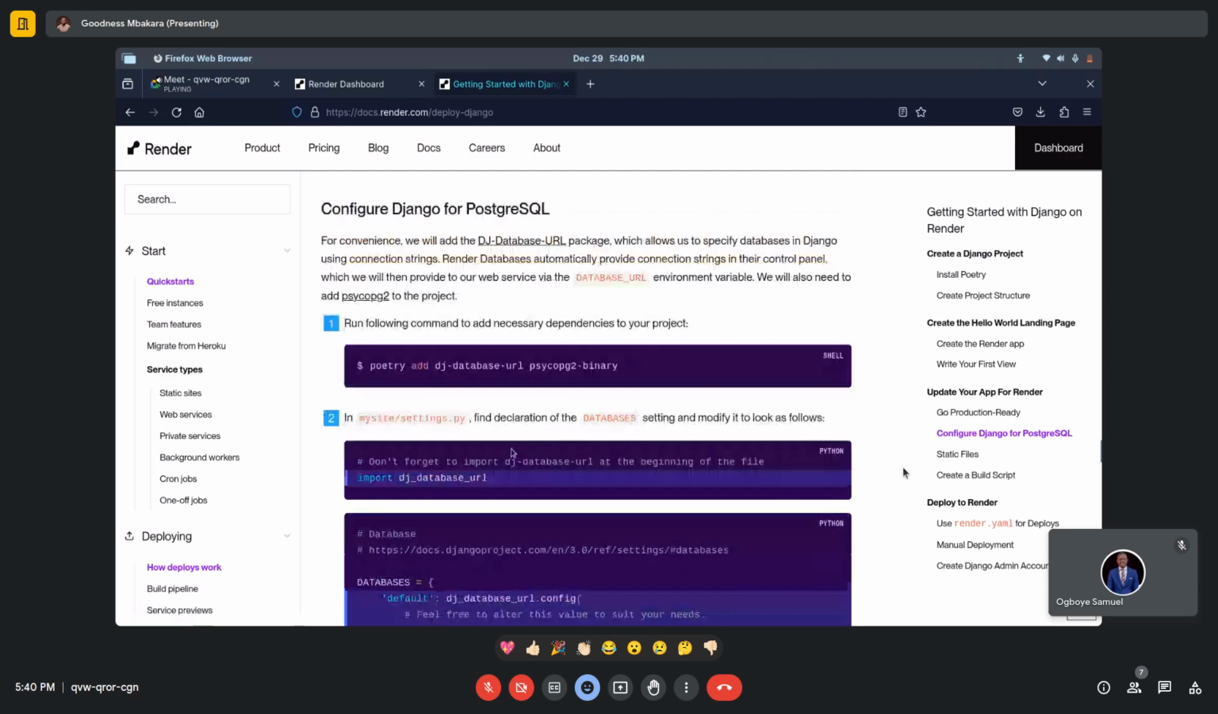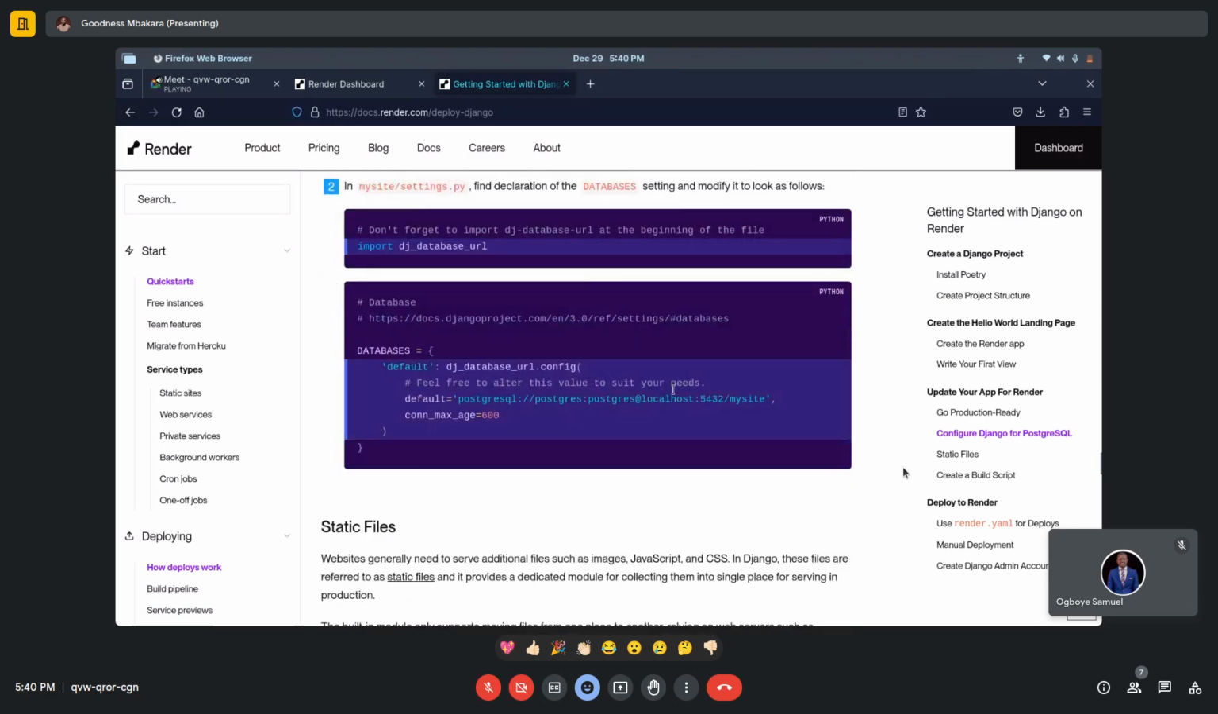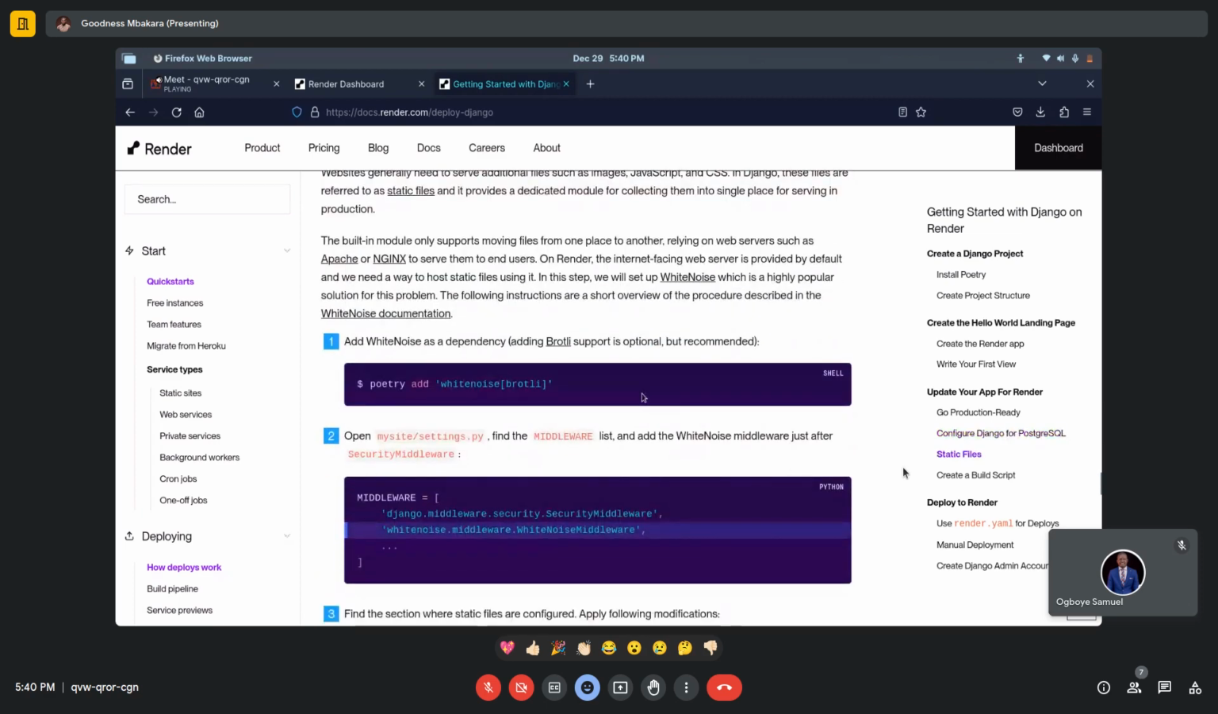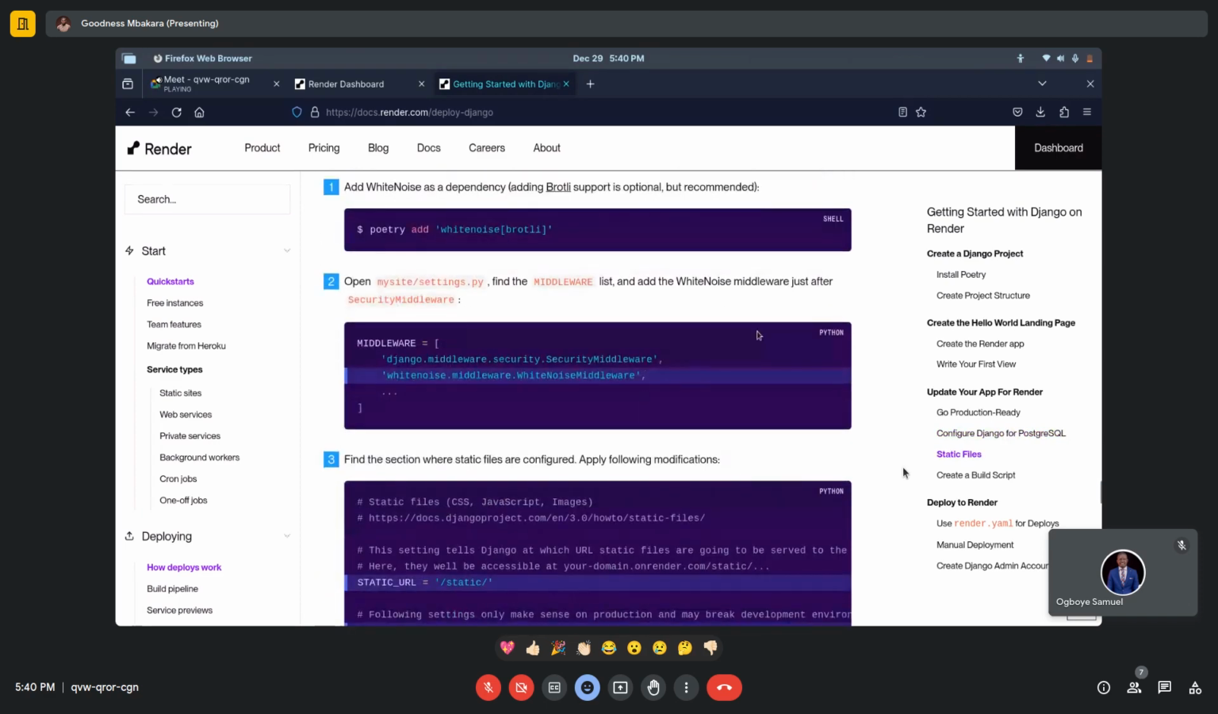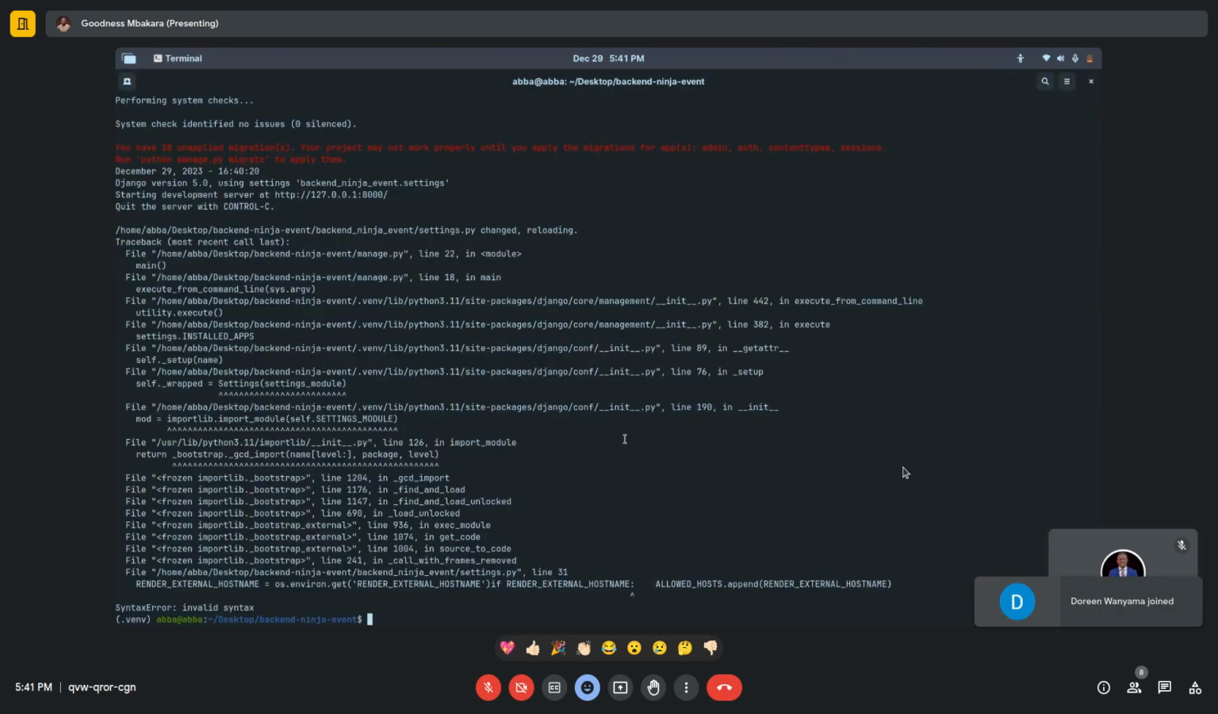Then we are told to configure Django for PostgreSQL. We are not using PostgreSQL, so we are fine. There are static files. We are not using static files, so we are fine. But we may actually have an issue, I'm not sure, so let's just add it anyway. So pip install.